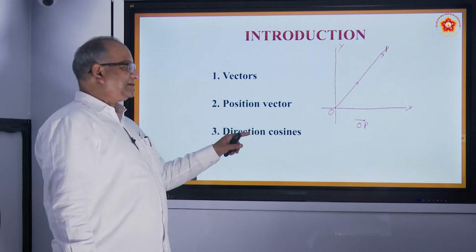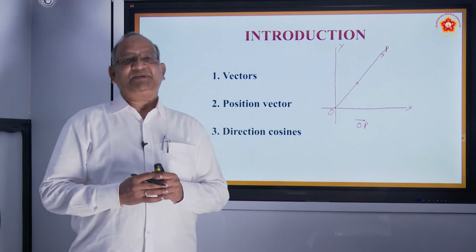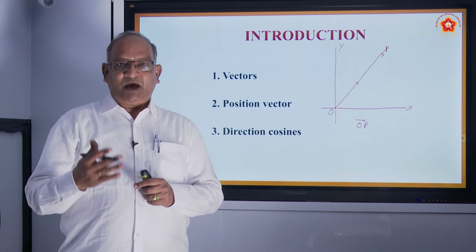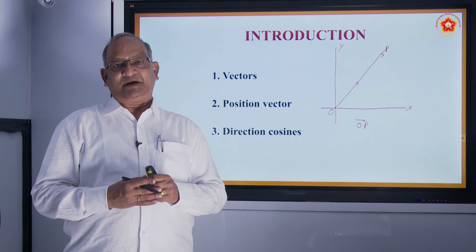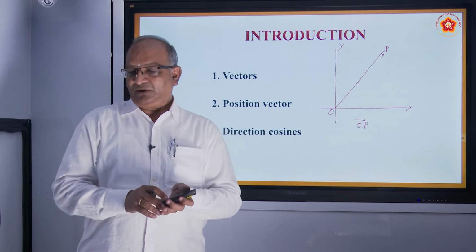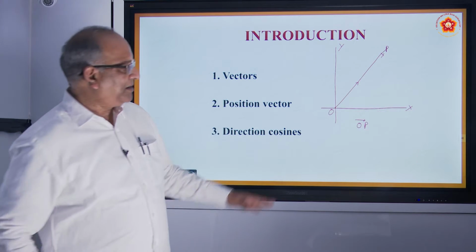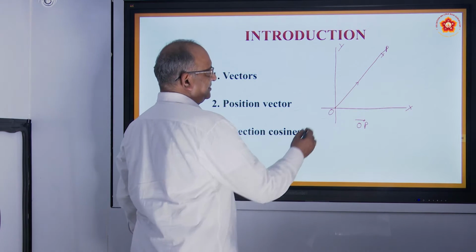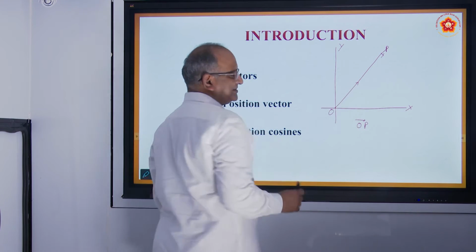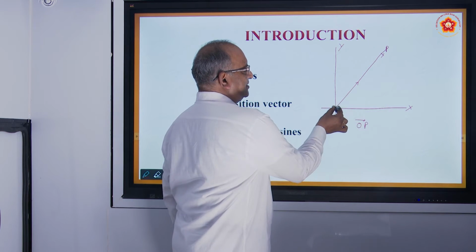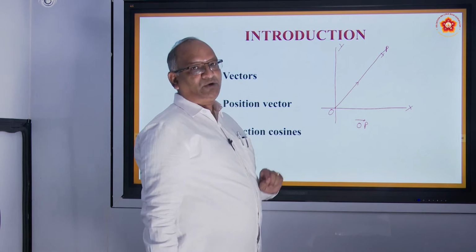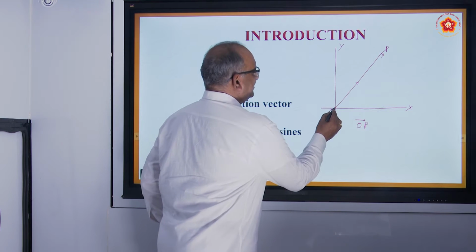Direction cosines. This is something very interesting. This we also study more elaborately in 3-dimensional geometry. So what is it actually? For example, the same diagram we can use. Suppose this is the x-axis, this is the y-axis, and here we have a z-axis perpendicular to that. Since it cannot be drawn on a 2-dimensional board, we draw it this way.